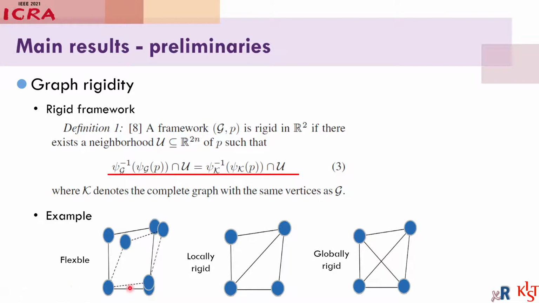The first framework is called a flexible framework because we can deform it continuously. Differently, the other two frameworks are rigid. However, the second one is locally rigid because we can flip over this framework along this line.